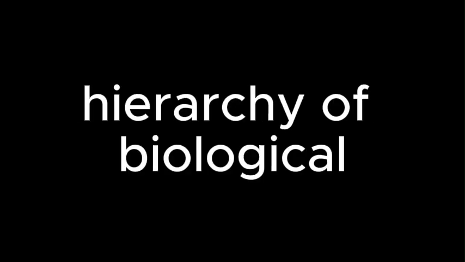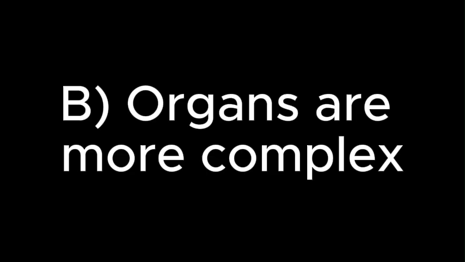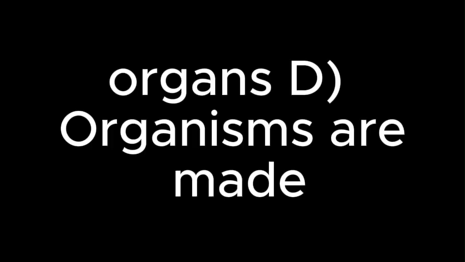Which of the following is true about the hierarchy of biological organization? Cells are larger than organs. Organs are more complex than tissues. Organ systems are smaller than organs. Organisms are made up of organ systems. 98.